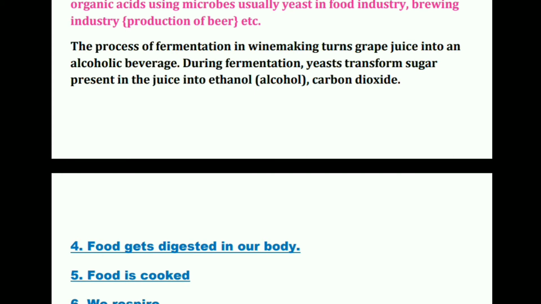So it will transform the sugar present in the grape juice to ethanol. Wine is also actually a form of ethanol only. It may have different concentrations, but ultimately it's an alcoholic spirit, and it also leads to the evolution of carbon dioxide gas. So ultimately it is giving rise to new substances, and therefore it is a chemical reaction.